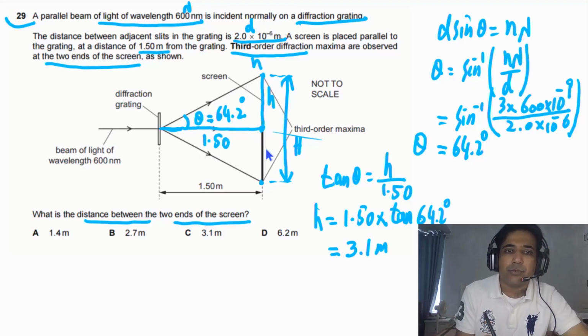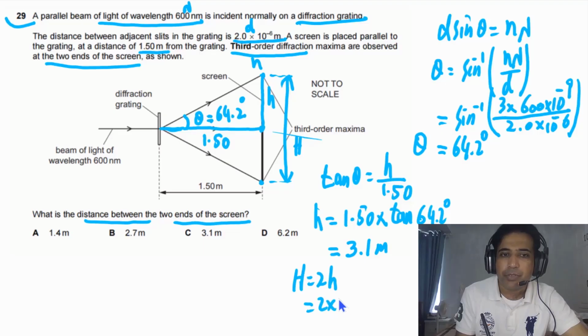If we solve this one, we will get 3.1 meters. So this is the value of small h, but we need to find out capital H, that is equal to 2 times h. So it means 2 times 3.1, so we will get 6.2 up to 2 SF.